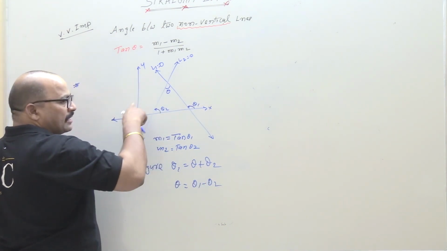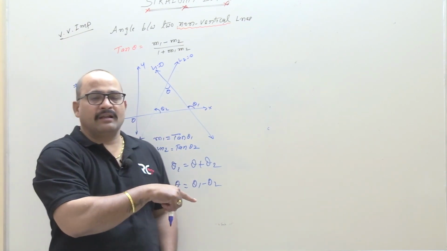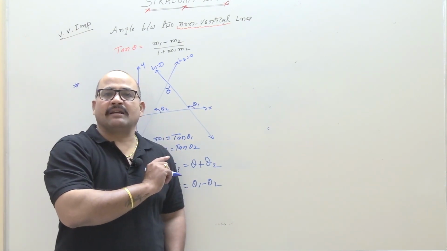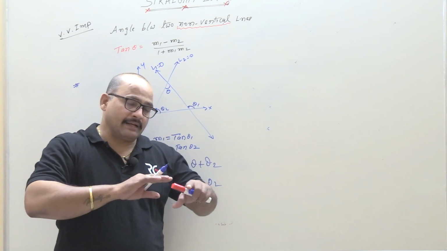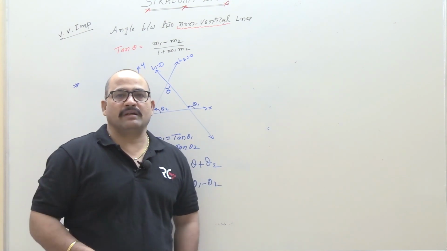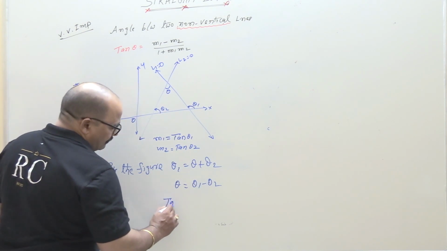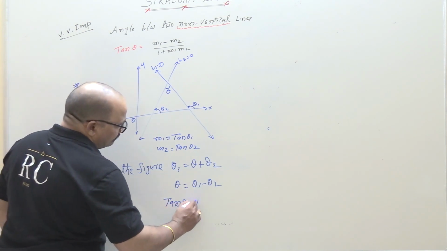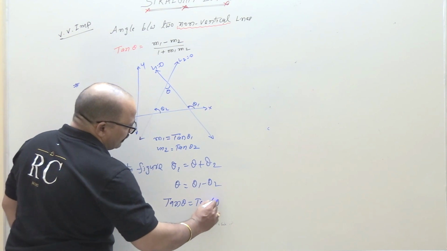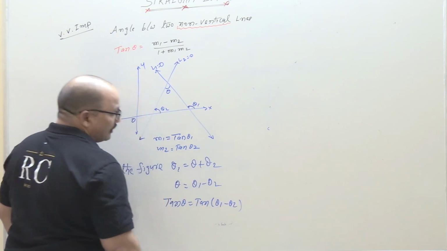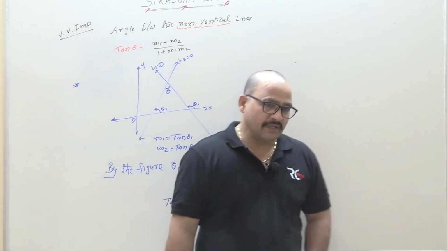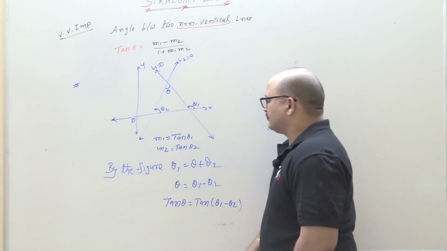So the information is contained in tan. That's why we apply trigonometry, tan, on both sides. Apply tan on both sides. Tan theta, tan of theta 1 minus theta 2. Okay, students. Next one. Yes, right.